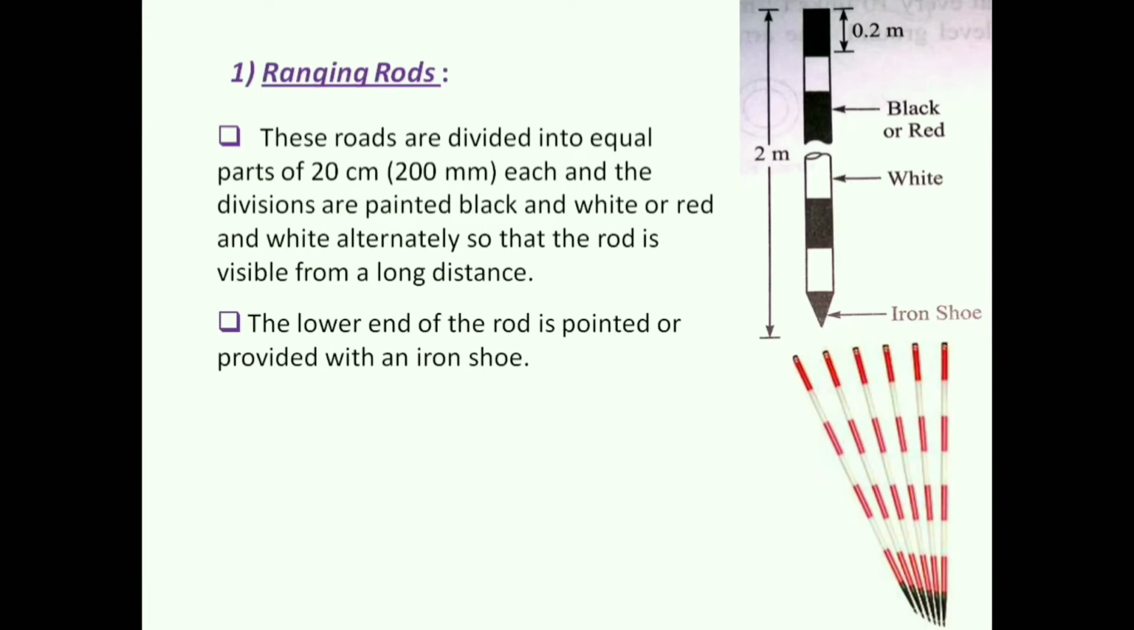These rods are divided into equal parts of 20 cm each, and the divisions are painted black and white or red and white. You can see this ranging rod is black and white and this is red and white, so that the rod is visible from a long distance. And last point, the lower end of the rod is pointed or provided with an iron shoe. You can see this is called the iron shoe.